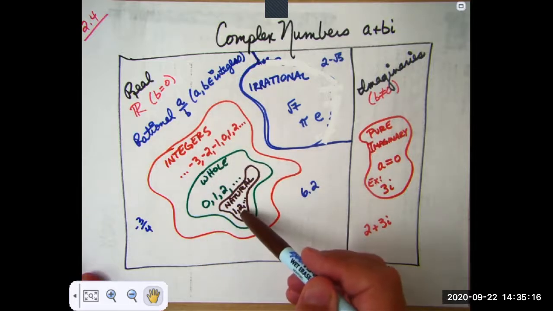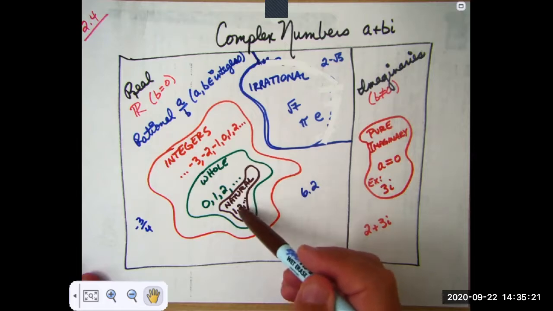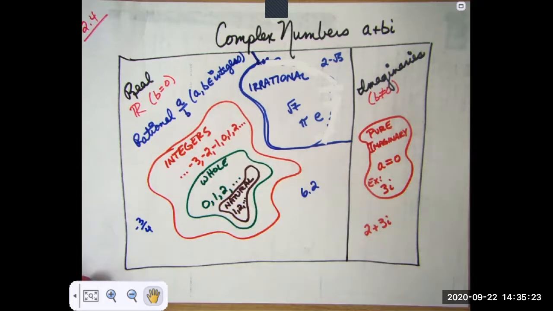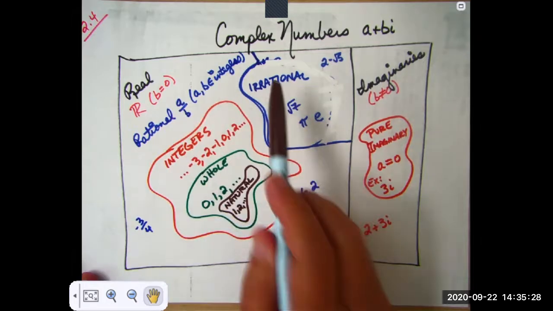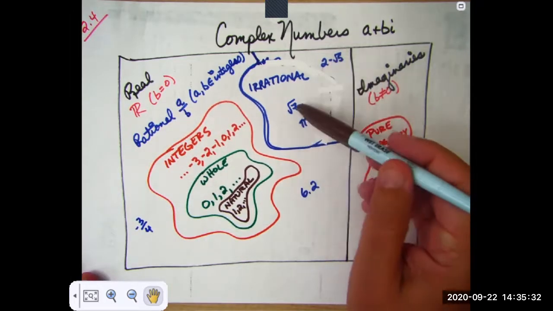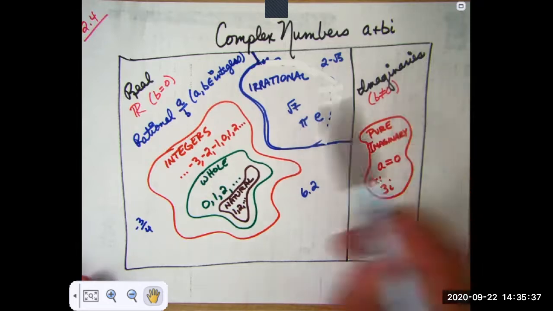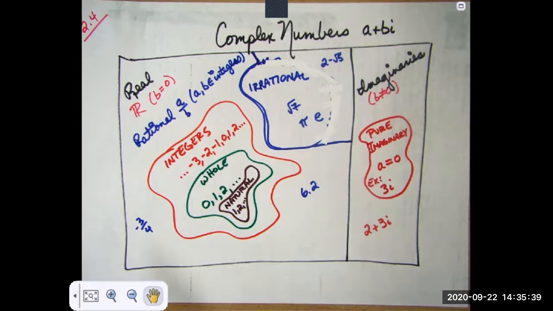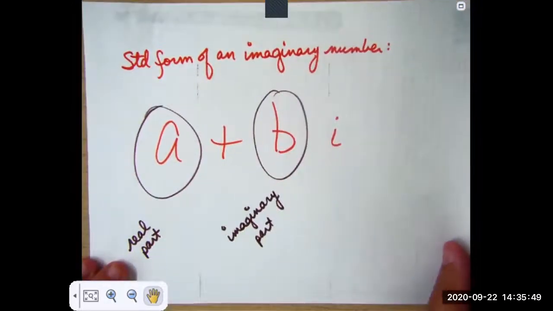Of course, they're both natural numbers as well, but they are both integers. So all natural numbers are rational numbers. Then any real number that's not rational is irrational. 2 minus √5, square root of 7, pi, e, all of these are irrational numbers, but they're all real. And I've already shown you this.